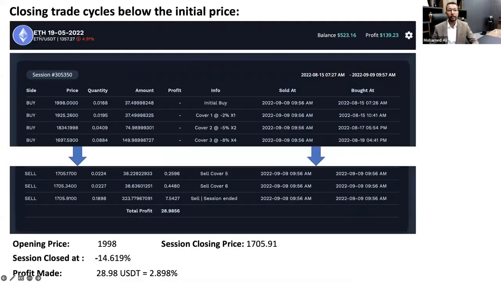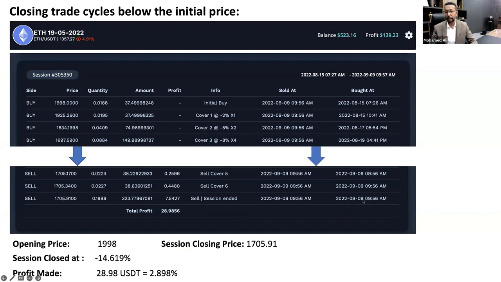The second topic is about closing a trading cycle at a lower price than the initial price. We decided to take this specific coin for this example. If you see, this is Ethereum, and this trade started on 15th of August at 7 a.m. Dubai time, when the price of Ethereum was 1,998. From that point, the price was only going down, and it was just buying and selling, until it came to the point where it could close the whole cycle at the price of 1,705. That means more than 200 USDT down.